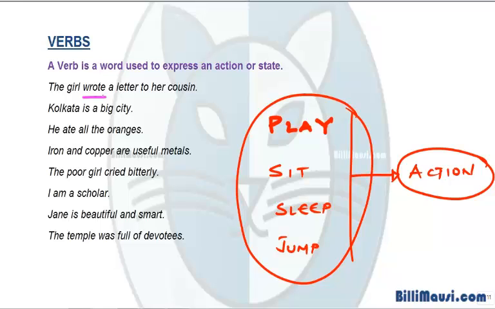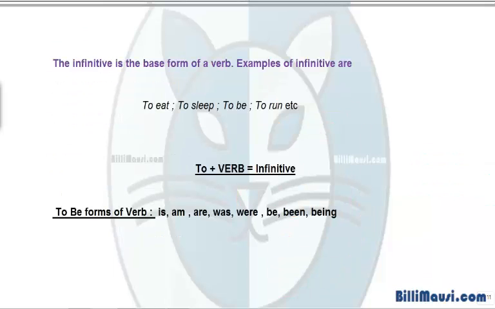Kolkata is a big city. Is telling us about the state of Kolkata. He ate all the oranges. Action verb. Iron and copper are useful metals. Are. The poor girl cried bitterly. I am a scholar. Jane is beautiful and smart. Temple was full of devotees.